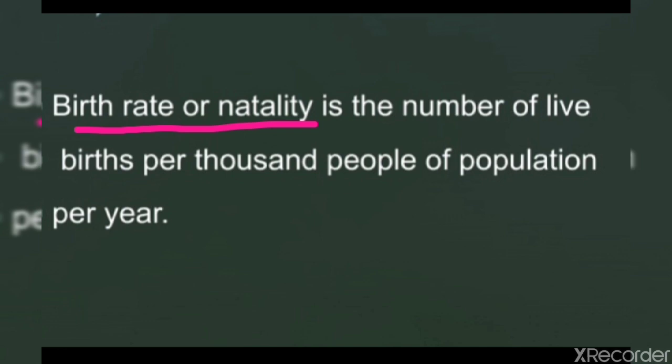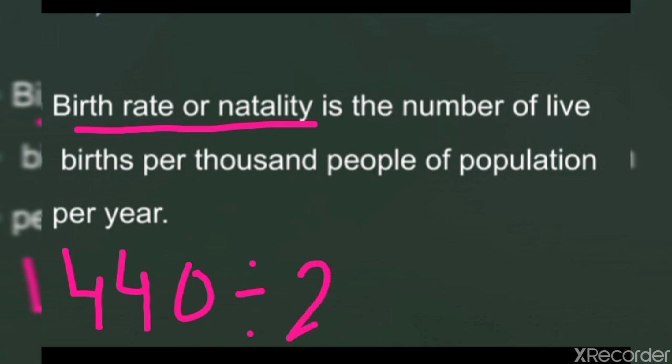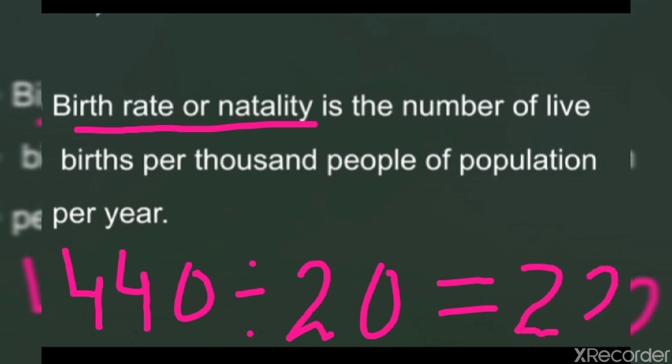For example, if there were 440 live births in a population of 20,000, how do we find the birth rate? We have 440 live births, and the population is 20,000. You know that we see live births per 1,000 people. Here it is 20,000, so we will divide by 20. Live birth 440 divided by 20. The birth rate would be 22. Clear children? The birth rate will be 22.